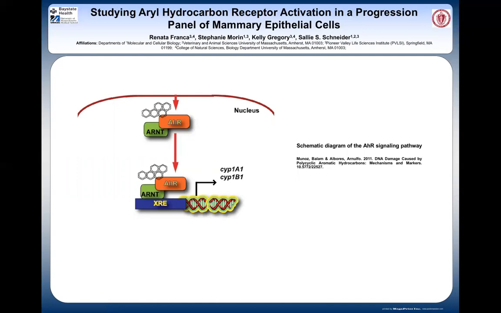Xenobiotic essentially just refers to chemical substances or compounds that are foreign to us, such as drugs, pesticides, and in terms of our work specifically, industrial chemicals and environmental pollutants. Considering the significance ARNT plays in aiding AHR, we were curious to see how different HMEC lines expressed ARNT and if these expressions correlated with the expression of AHR and other downstream genes.